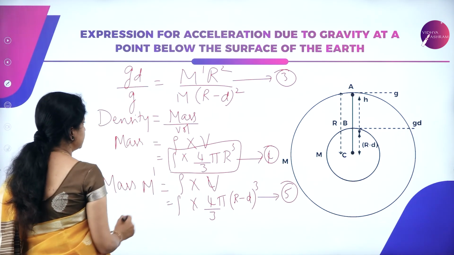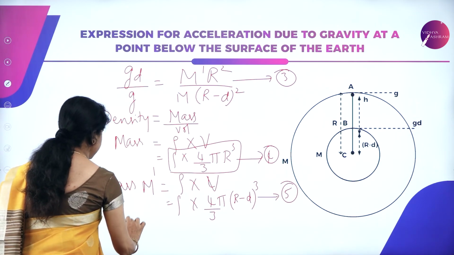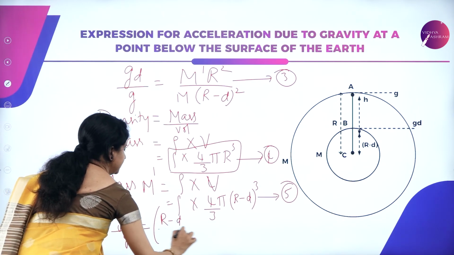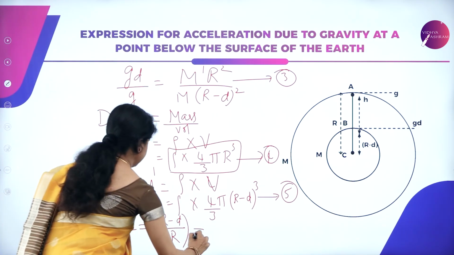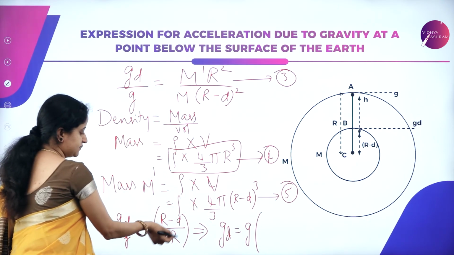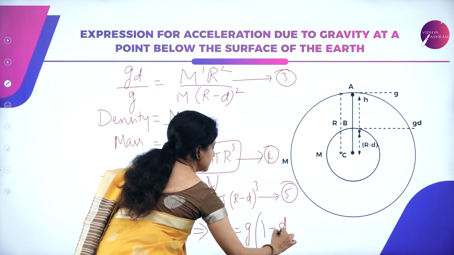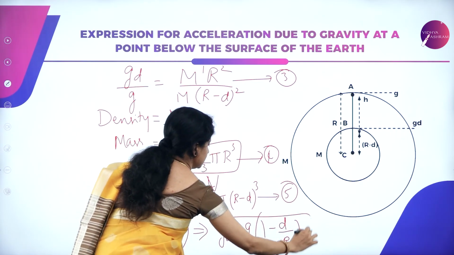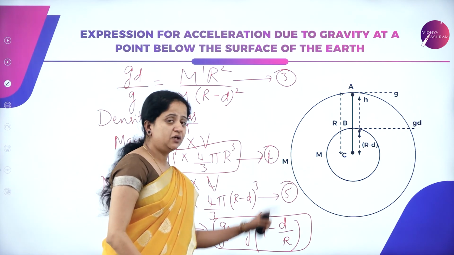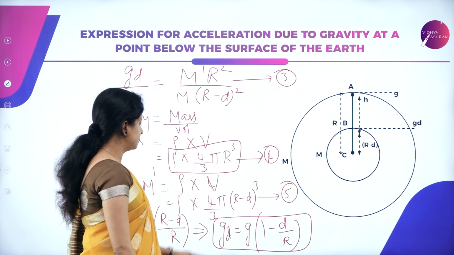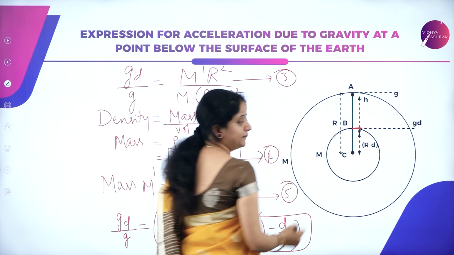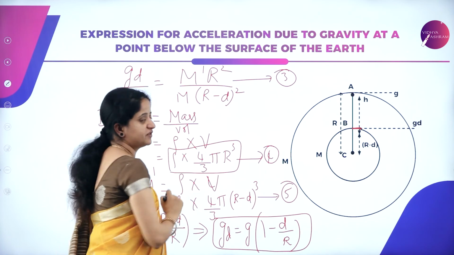Substituting and simplifying, we will get g_d divided by g, which is equal to (R minus d) divided by R. Or we can even write it as g_d is equal to g into, dividing with the denominator, 1 minus d divided by R. So this is the expression for acceleration due to gravity below the earth's surface, at a point B which is below the surface of the earth.